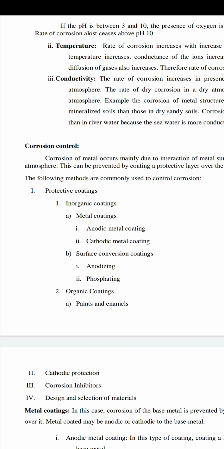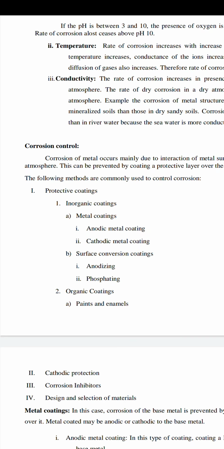inorganic coating. In the metal coating, we can coat an anodic metal on the base metal, or we can coat cathodic metals on the base metal. With anodic metal coating, the coating metal is the anode and the coated metal acts as the cathode.